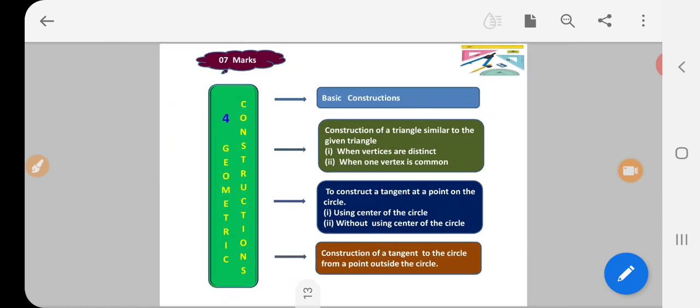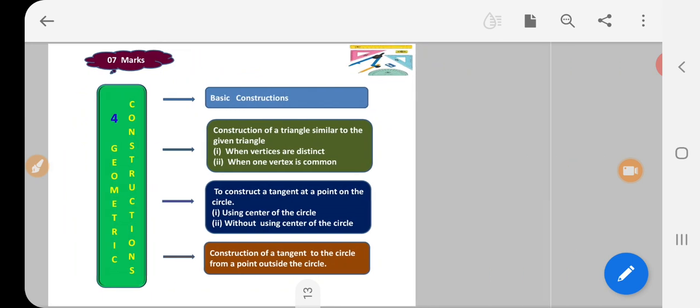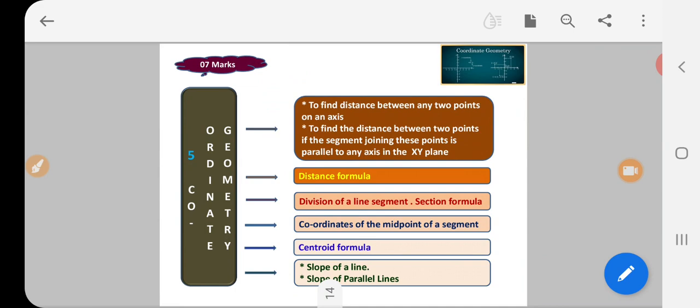It is a very easy chapter. You will get full credit in this topic, so prepare this well. Next is coordinate geometry carrying some 7 marks.